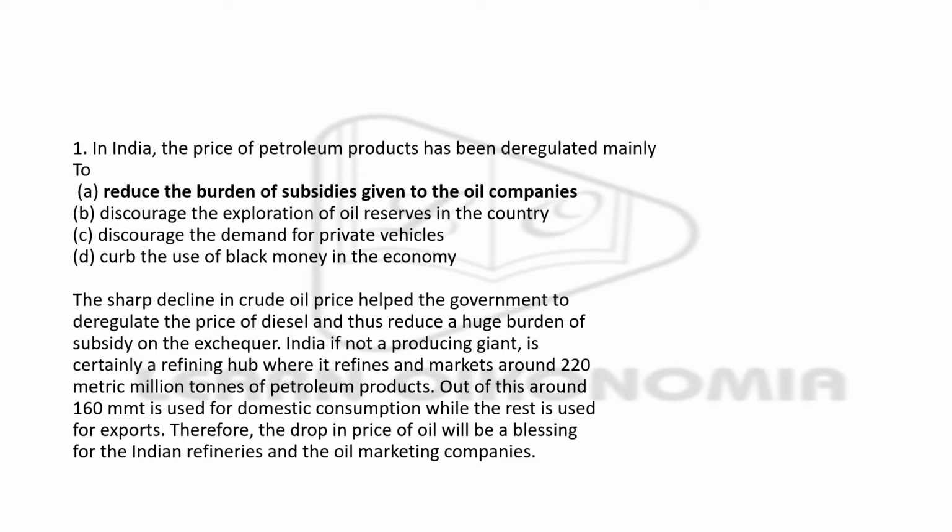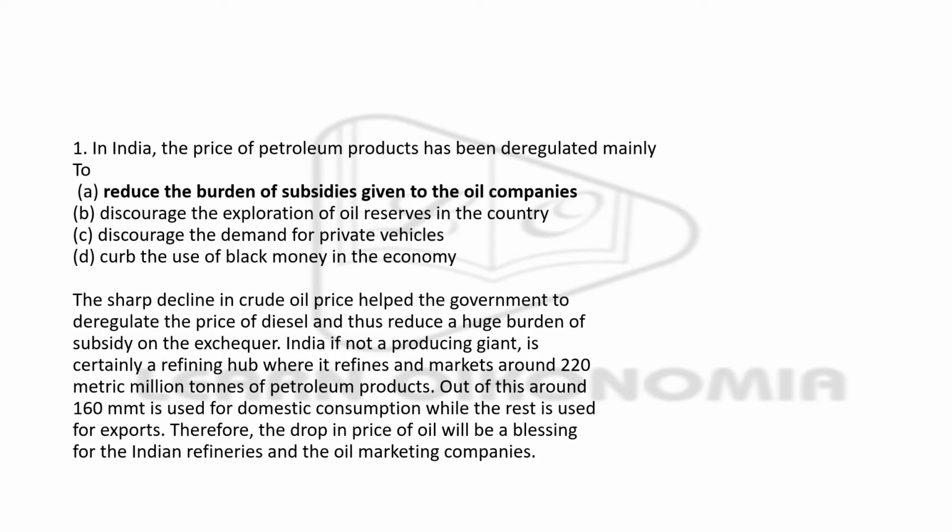India, if not a producing giant of petrol or petroleum products, is certainly a refining hub, where it refines and markets around 220 million metric tons of petroleum products. Around 160 MMT is used for domestic consumption and the rest is used for exports.